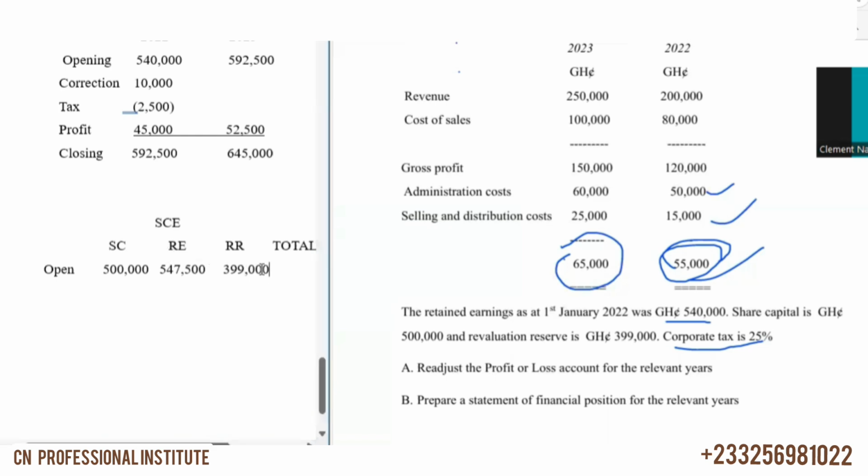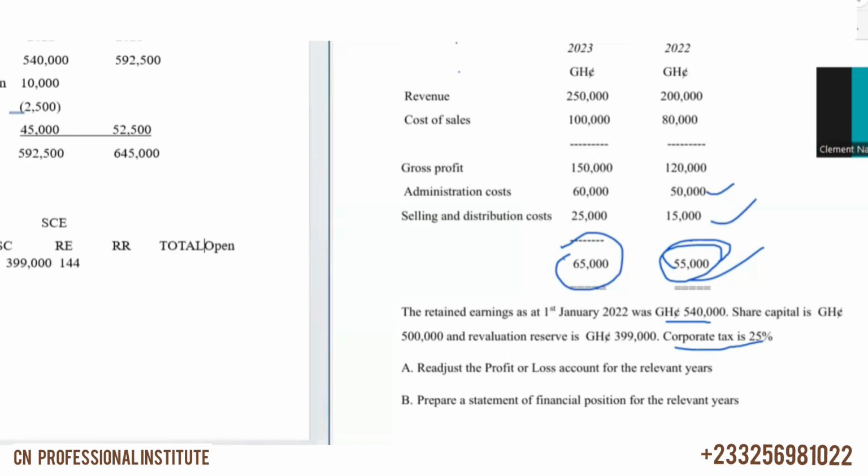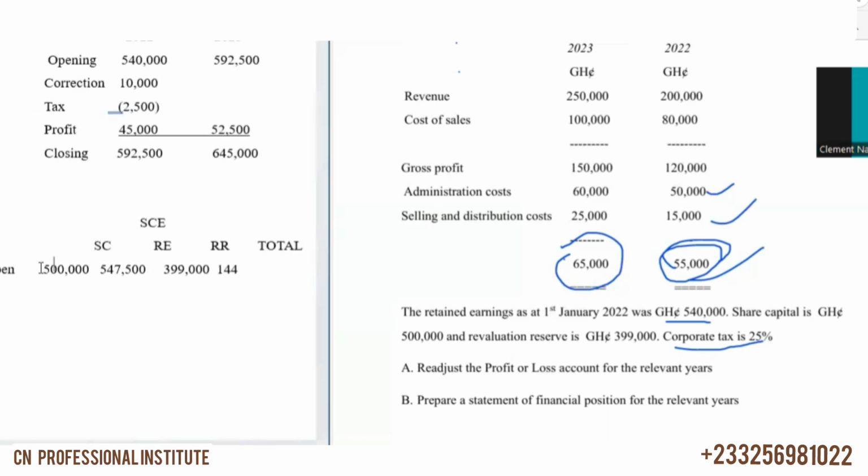That's the revaluation reserve. And then the total for everything becomes 1,446,500. Okay, so this is the total of the statement of changes in equity.